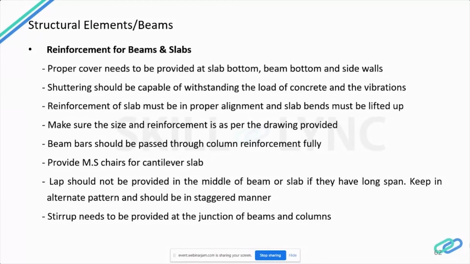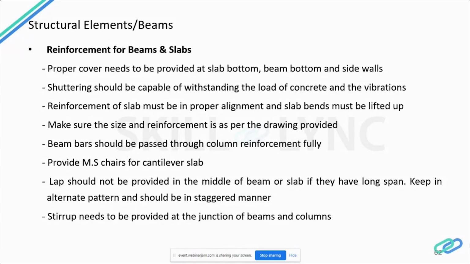It should run across the columns, because we do the design in such a way, considering the beam and column reinforcement is passing through it. We have to provide MS chairs in the case of cantilever slab reinforcement, and the laps of the beam or slab should be provided as per the detailed drawing issued to the site. We should not keep the lap in the middle of the beam or slab if we have a longer span. The laps should be provided in an alternate pattern. They should not be in the same location of a beam or slab. They should be in alternate positions.